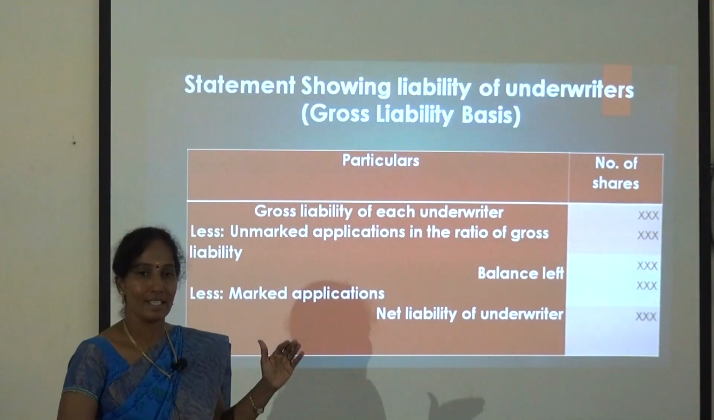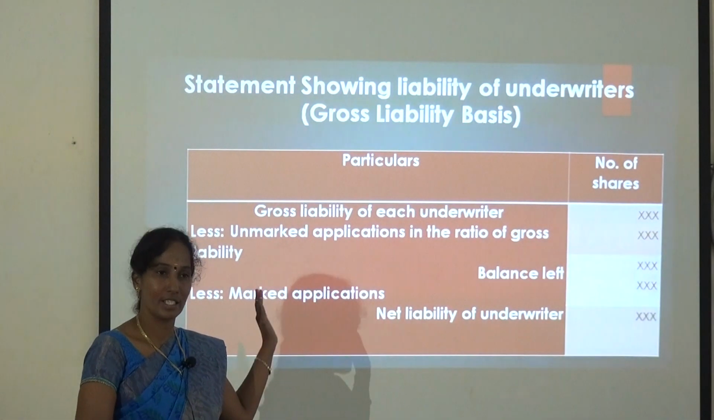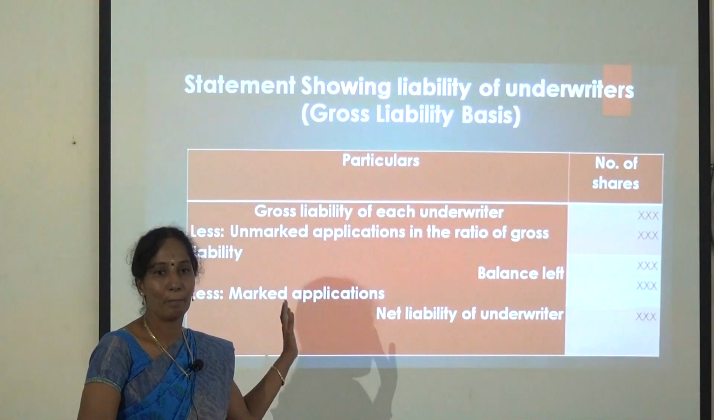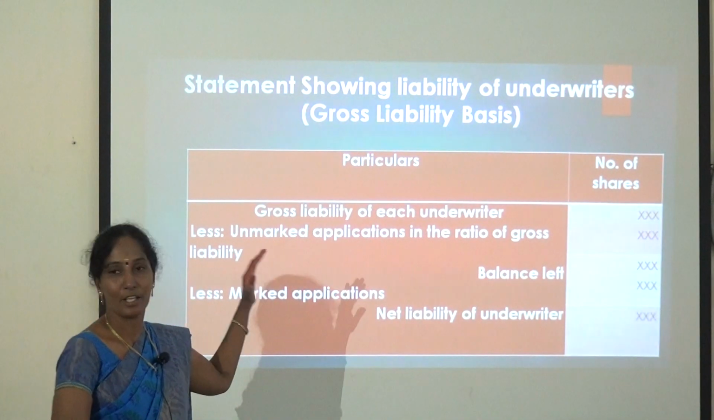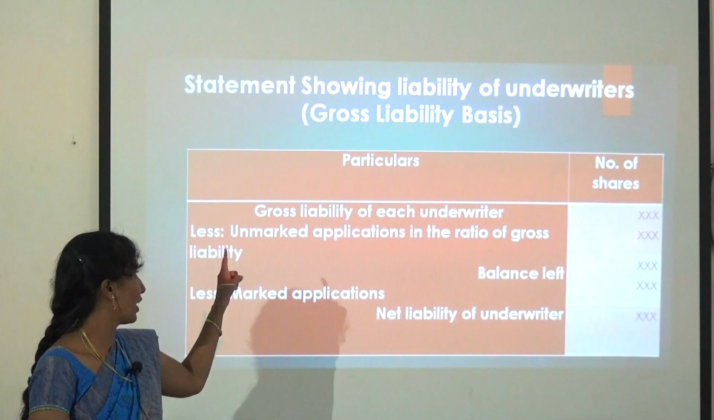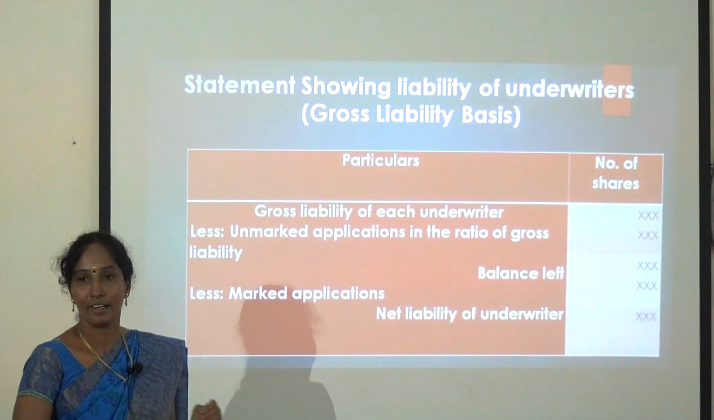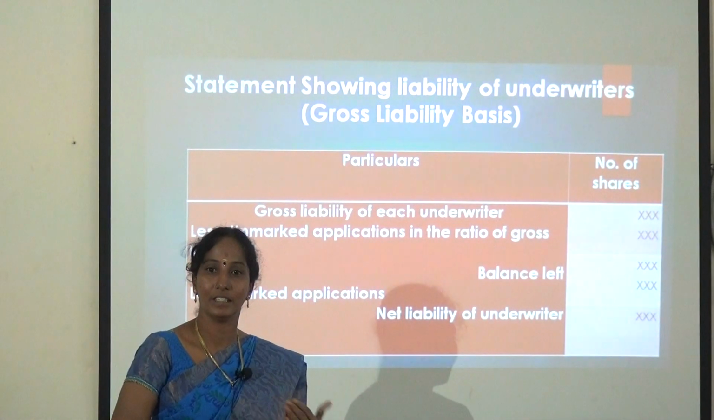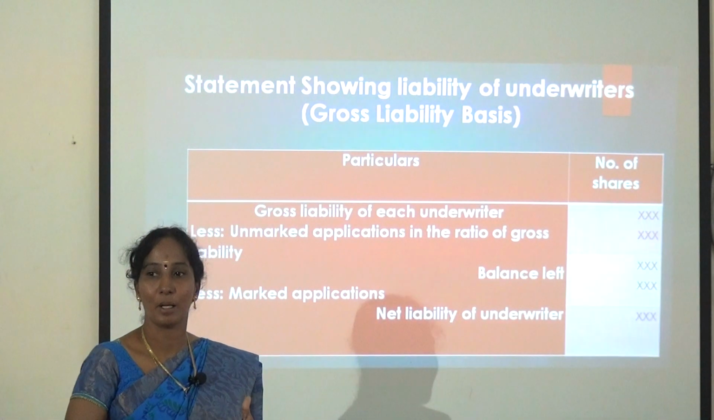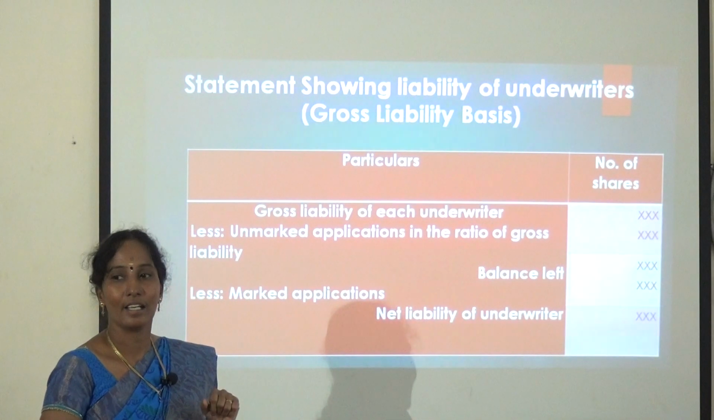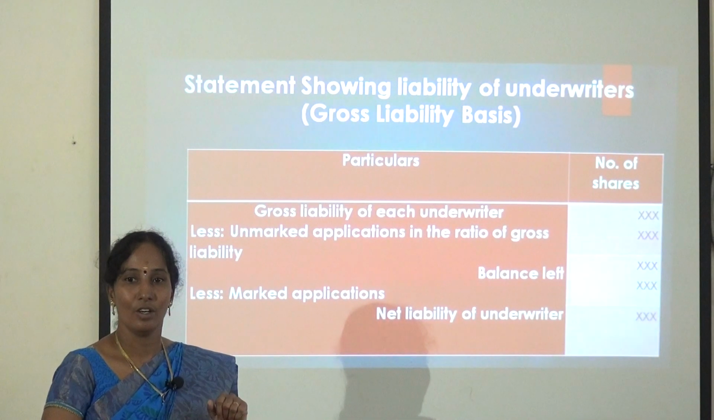Once again I am repeating the same. It's very important. You can easily score marks in this particular chapter or topic. First you should write the gross liability of underwriter, less unmarked application. After that, less marked application, and you get the net liability of underwriters. Okay.